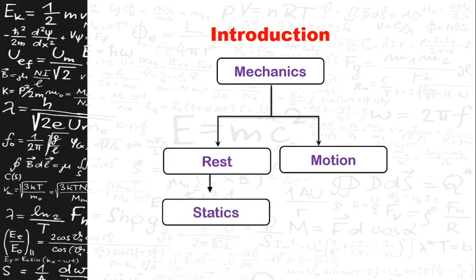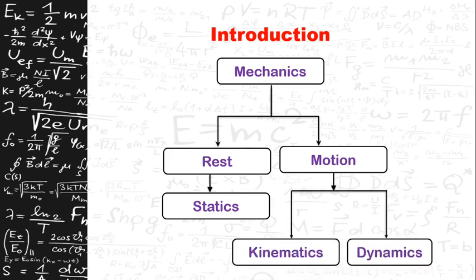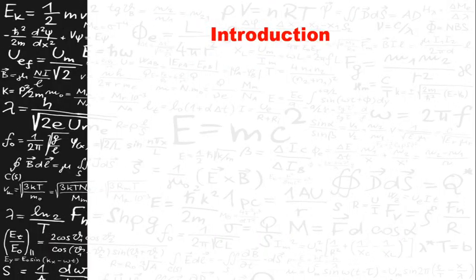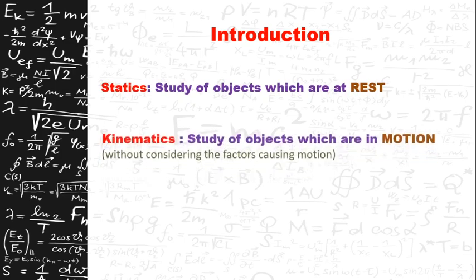Now the branch of science which deals with the body which is in rest is called statics, and the branch of physics which deals with a body which is in motion is classified into two types. One is kinematics and another one is dynamics. Now coming to statics, it is the study of the objects which are at rest.